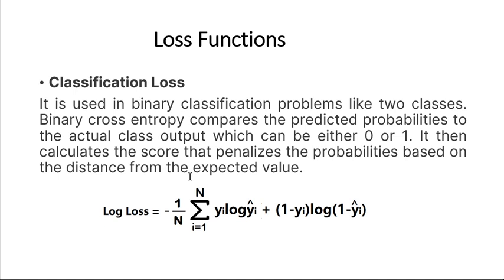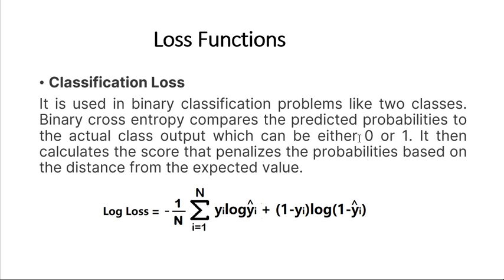If the problem statement is related to classification, and you want to classify two classes, then generally we will use two types of loss functions. One is binary cross entropy, and the second one is categorical cross entropy. The values will be between 0 and 1. It is used for binary classification problems like two classes.